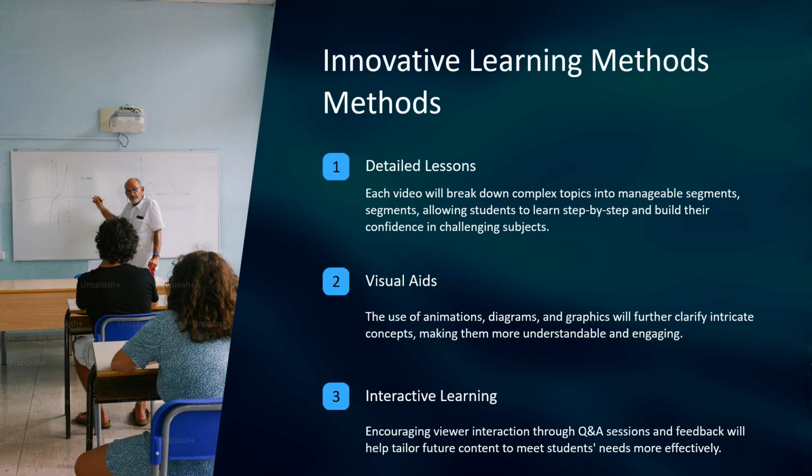Next, here we have innovative learning methods. First, we break down each lesson into detailed portions. History: what is the history of such a lesson, and is there any linkage of that lesson with a previous standard?